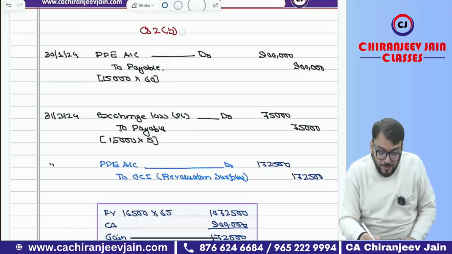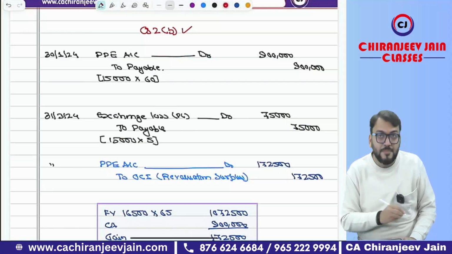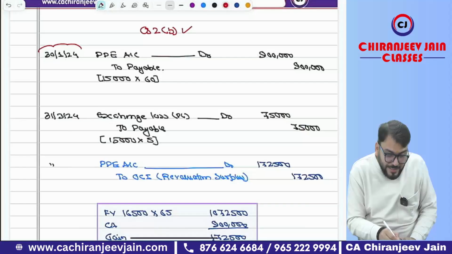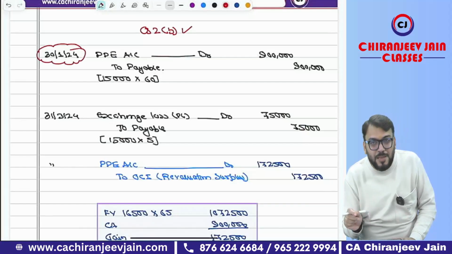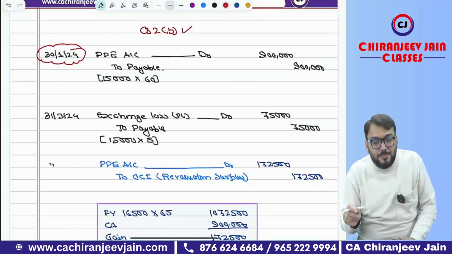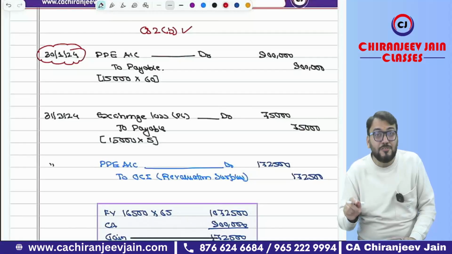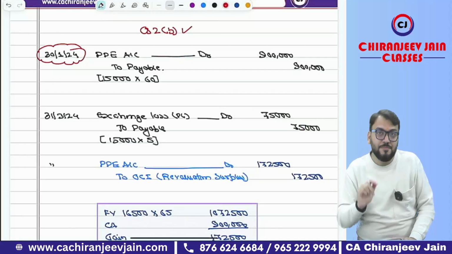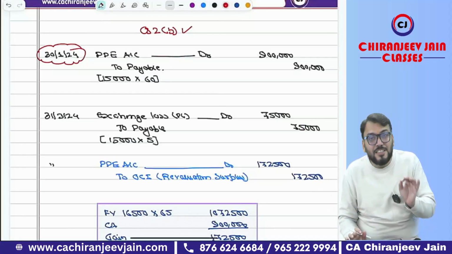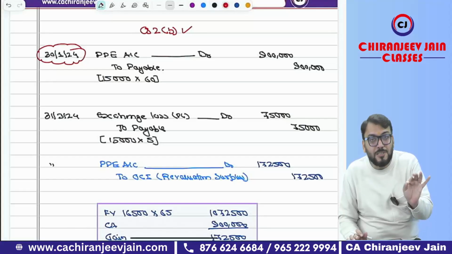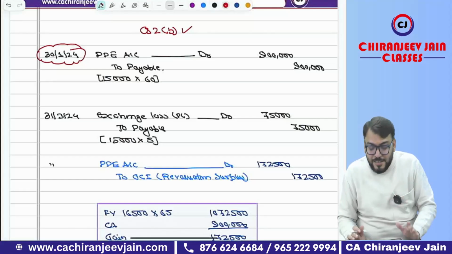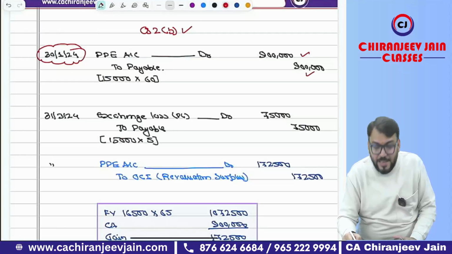Now you can see question number 2B, the answer has been given. The first journal entry will be done on 30th January 2024. The journal entry will be PPE account debit, payable credit, and as per Ind AS 21, any foreign currency transaction will be translated by using the transaction date exchange rate. So on that date, what is the exchange rate given? $1 equal to 60. Therefore, 15,000 will be translated at 60 rupees per dollar. 15,000 into 60 is equal to 9 lakh. The journal entry has been done at 9 lakh.